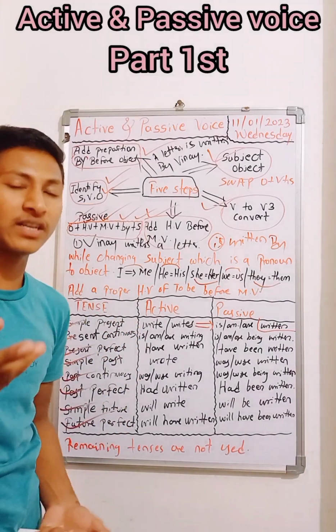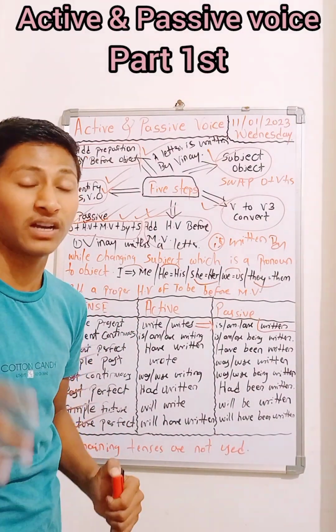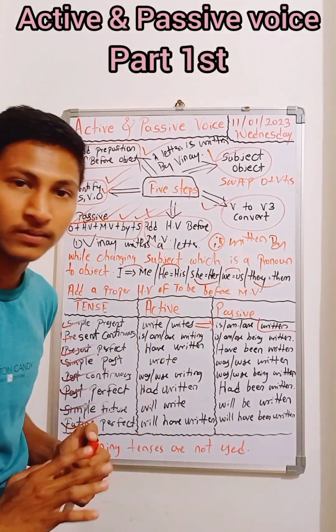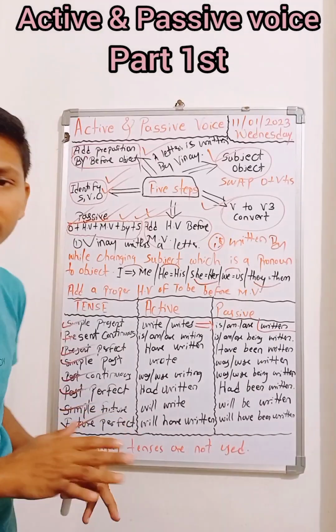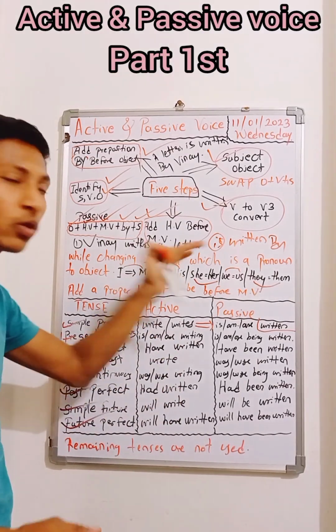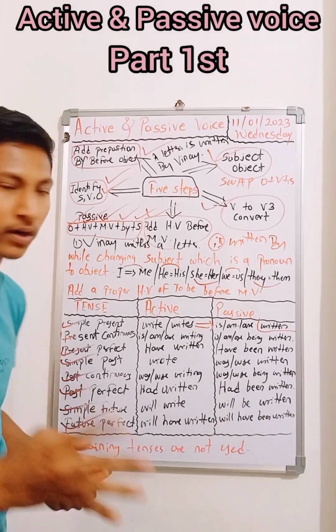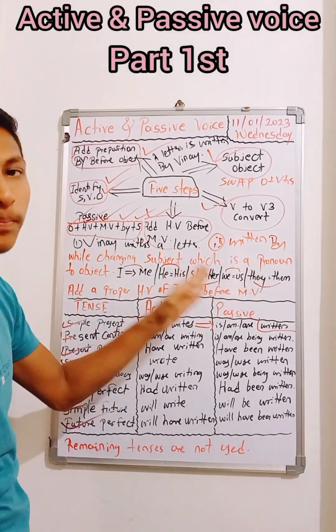Present perfect continuous, past perfect continuous and future perfect continuous are not allowed in active and passive voice. And future continuous is also not allowed in transforming from active to passive. Except those four, all the remaining tenses are practiced in active to passive voice.